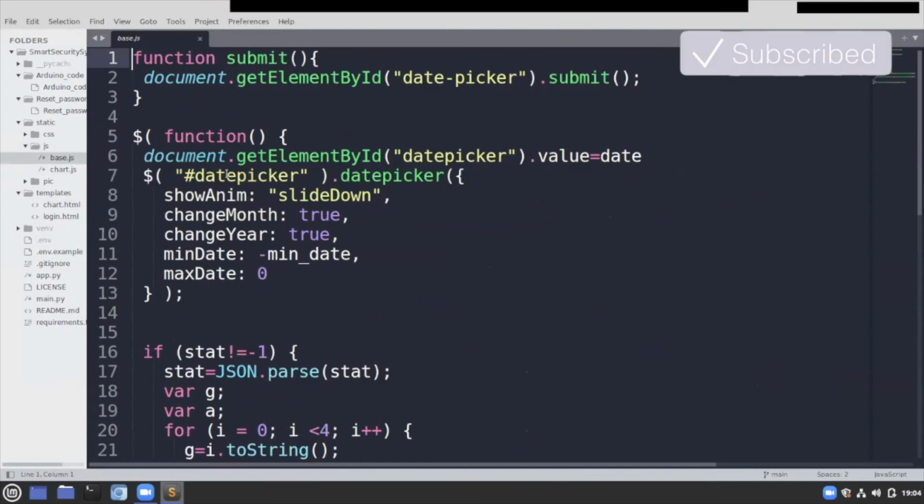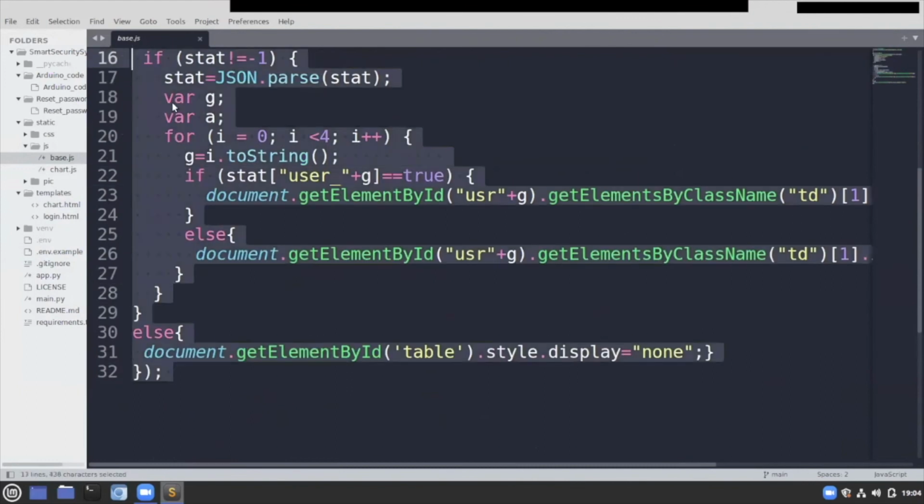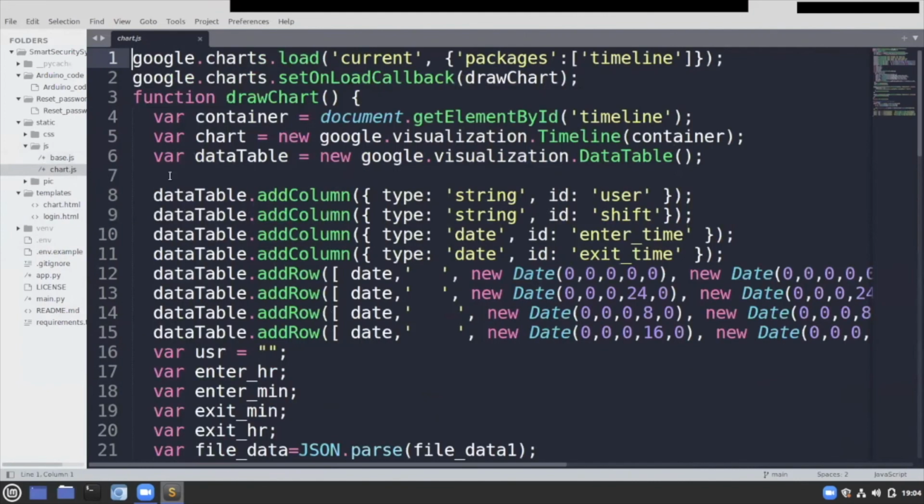This is the JavaScript that handles the date picker, and this handles the table that we saw, which shows the presence of anyone in real time. This is the JavaScript that is going to handle all the data visualization with Google Charts.